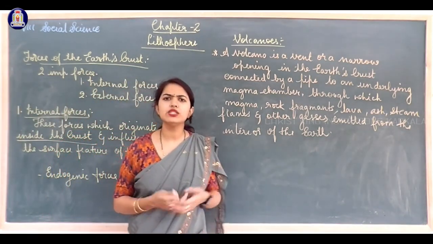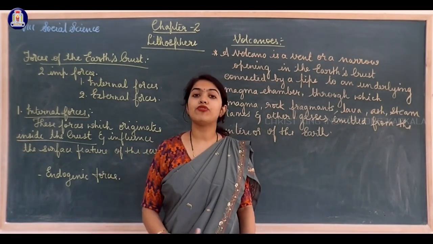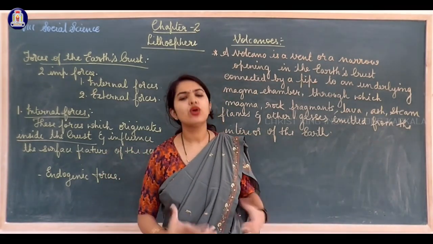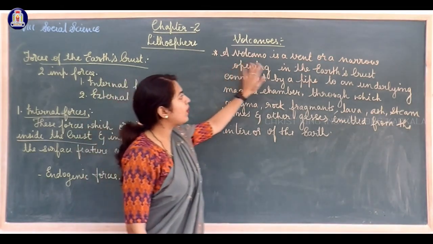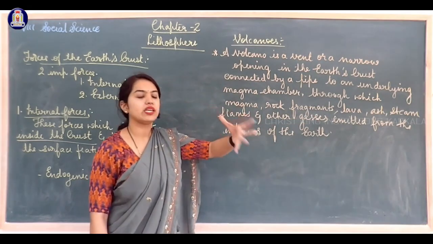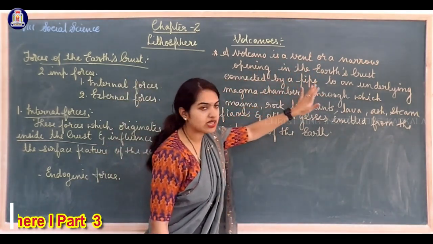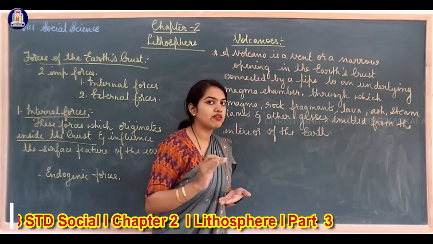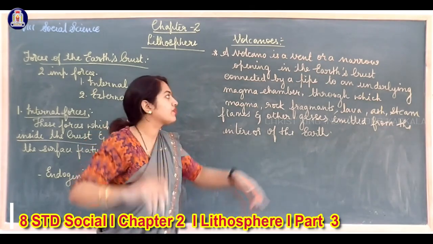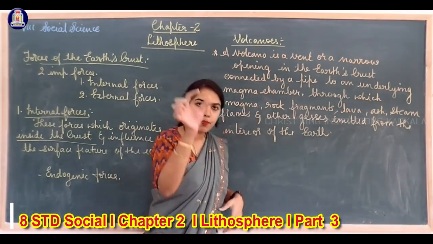Now let's learn about the volcanoes. You might have seen on YouTube how a volcano erupts, and the liquid form of fire comes outside, isn't it? What are volcanoes? Let us see. A volcano is a vent. A vent is an opening, a narrow opening in the earth's crust. That means the crust is the upper layer of the earth, as we learned in the previous class. It is a narrow opening connected by a pipe.